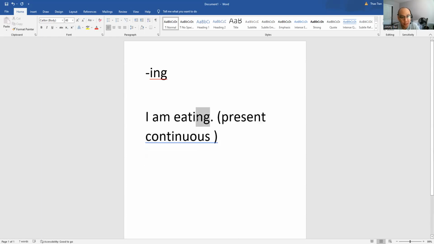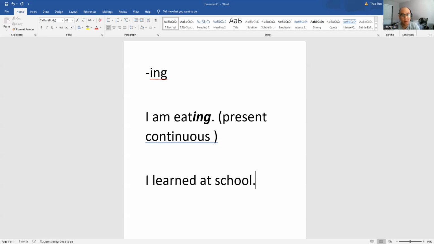This here, when you see ing, can be confusing when we talk about the past continuous and the future continuous. As I've stated previously, in the present continuous, the ing represents an action that is happening at the moment. So when we talk about regular past tense, we change the verb in the sense of I learned at school. And we know that in the past tense, we add ed to a verb, and that makes it past tense.